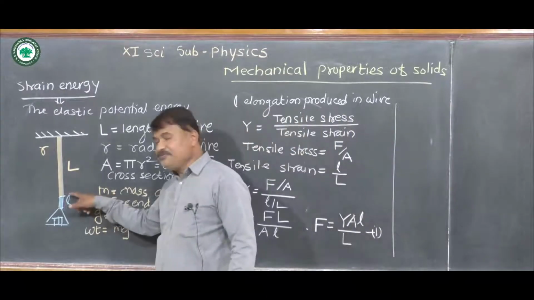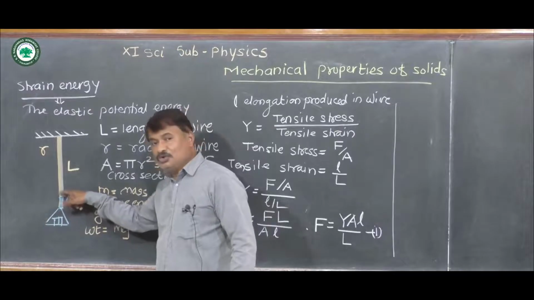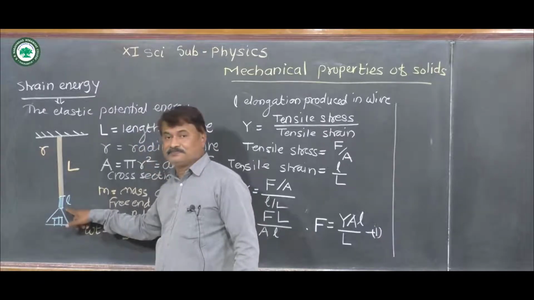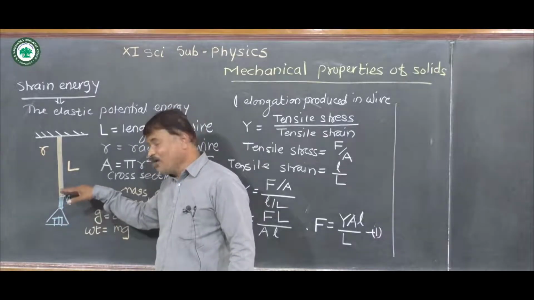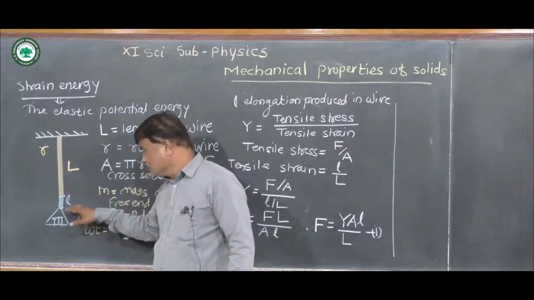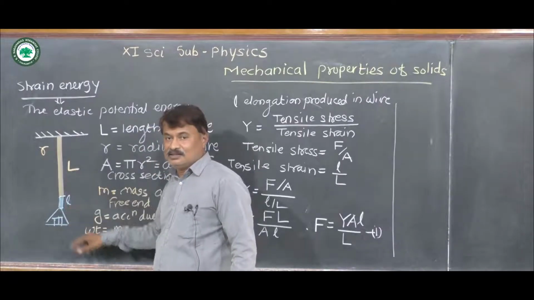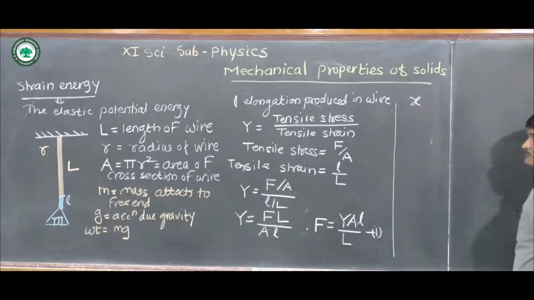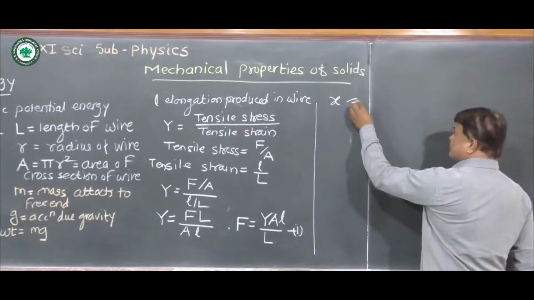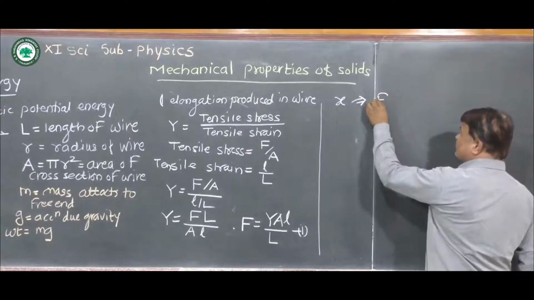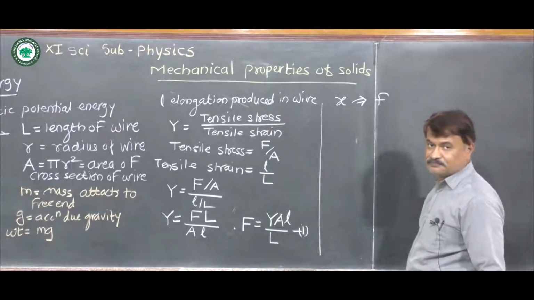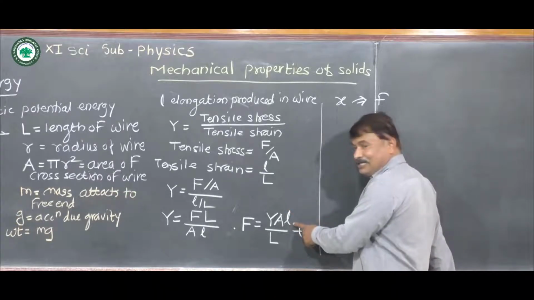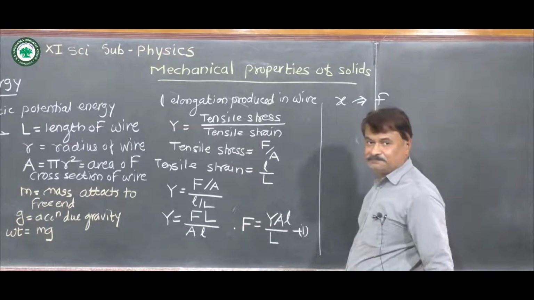If this elongation changes from 0 to small l, then a small elongation produced in the wire is given by x. For small elongation x, the magnitude of applied force is given by small f. If total elongation produced in the wire is given by small l, then the applied force is capital F.